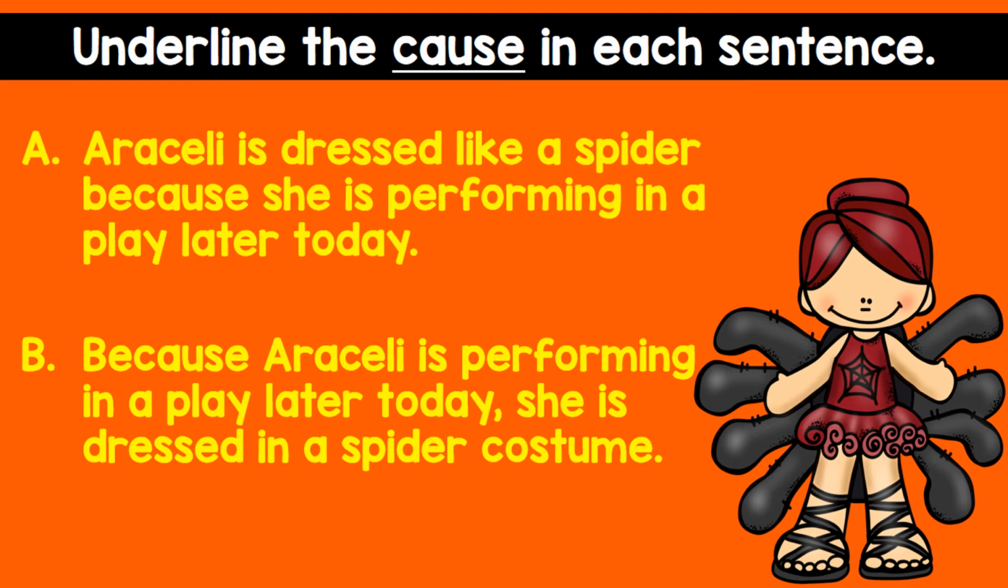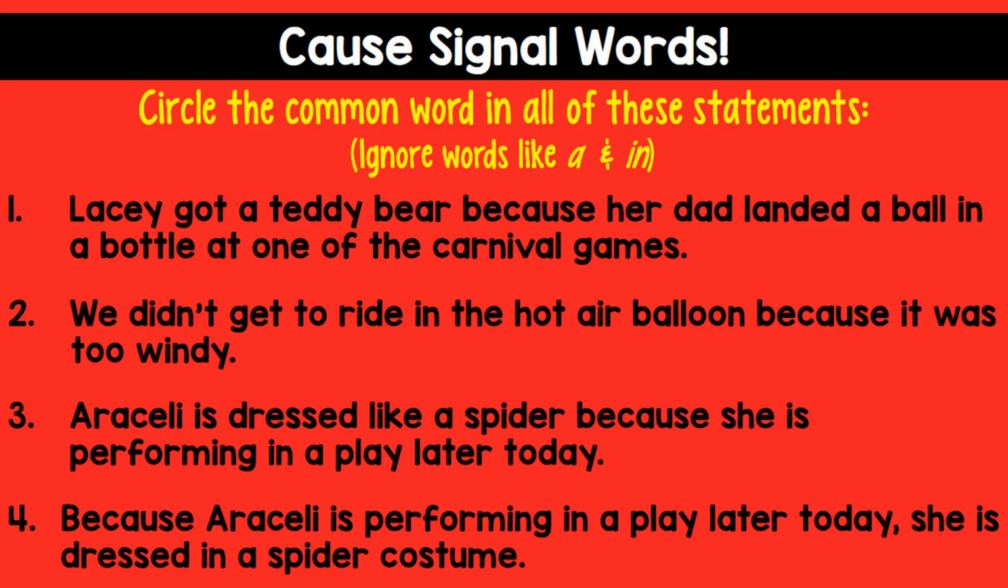So if we are going to underline the cause in this first sentence, we're going to see that it's positioned at the end. She is performing in a play later today. But in sentence B, the cause is positioned closer to the beginning. It says, because Araceli is performing in a play later today, she is dressed in a spider costume.